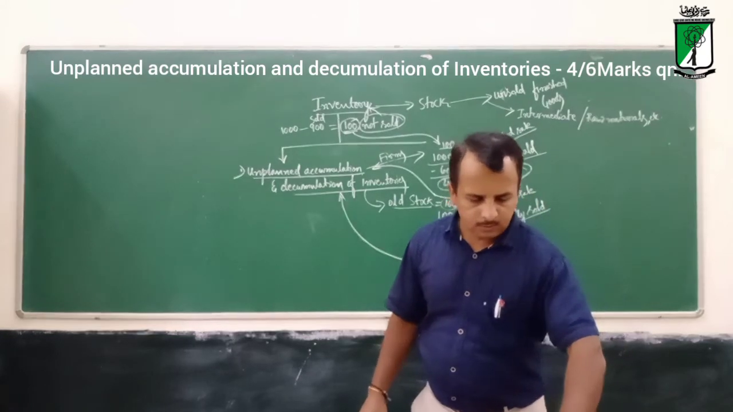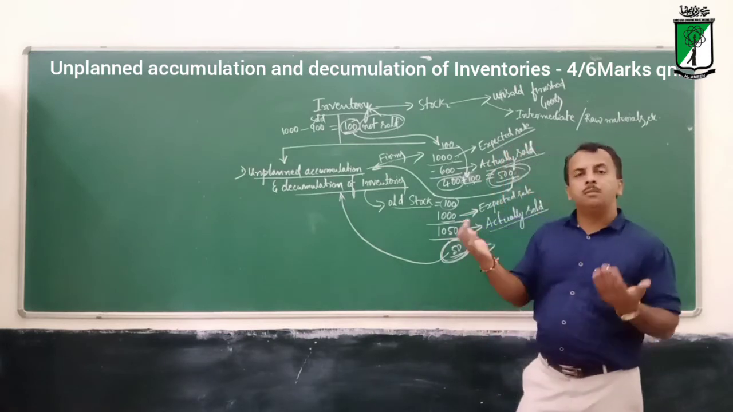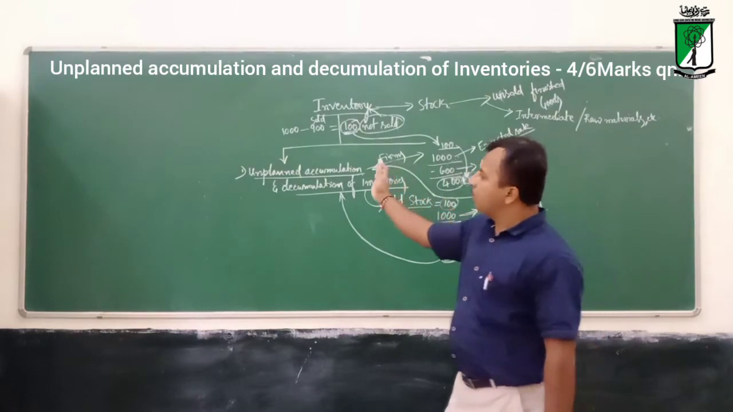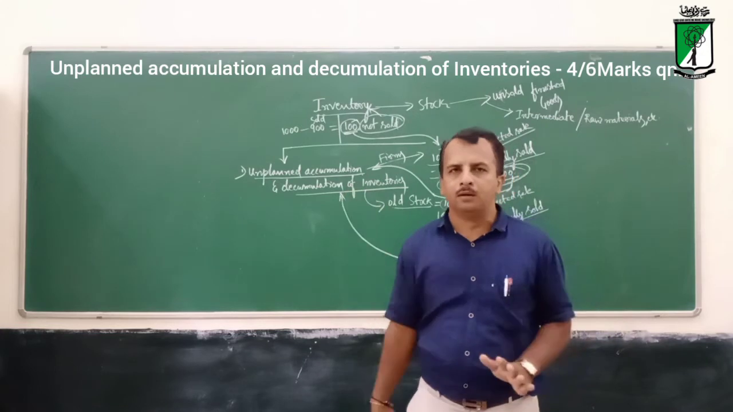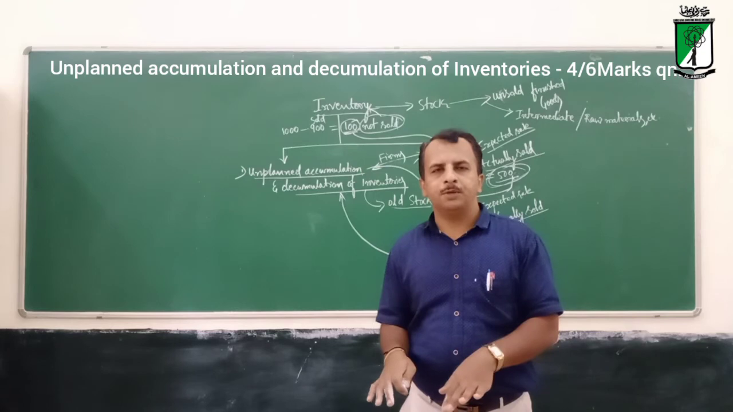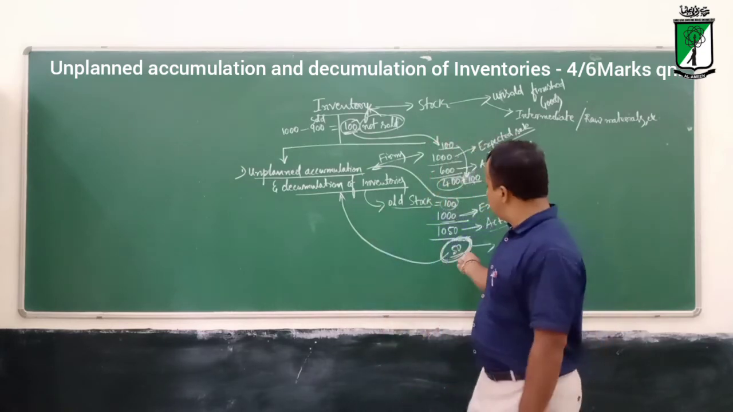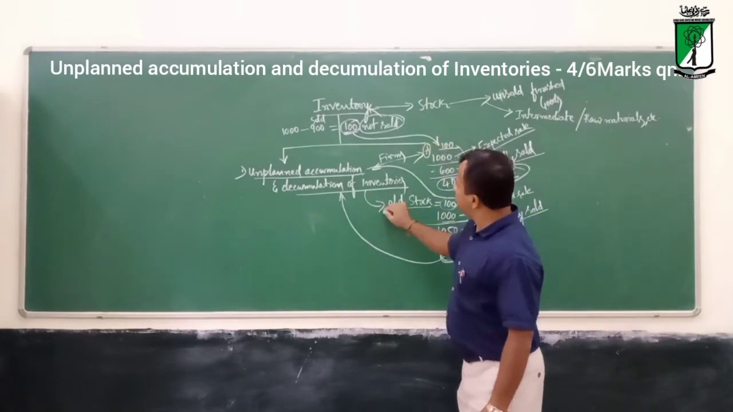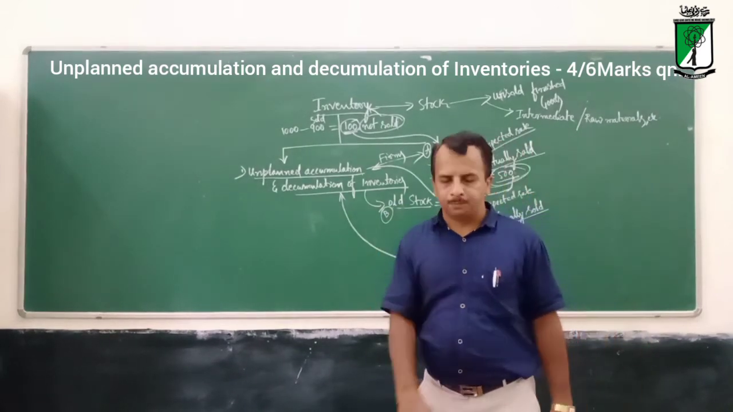Then let us go for the planned accumulation and planned decumulation. So we understood one side. This is unplanned, which is not expected or not planned. So without planning, accumulation has happened, meaning stock has increased, and without planning, the stock has decreased in the case of the other. So this is example 1, example 2, A, B.